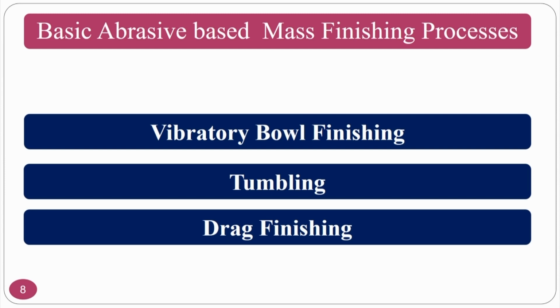Now you can utilize these beads for any type of mass or batch finishing processes, such as the vibratory bowl finishing process, tumbling process and the drag finishing process. These are the three processes which can come under batch process as well as mass finishing process, depending on how many implants or how many products you are going to finish. Once you make these polymer abrasive beads, you can utilize them.